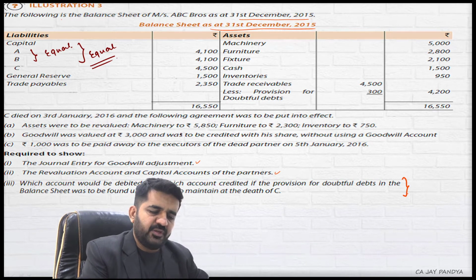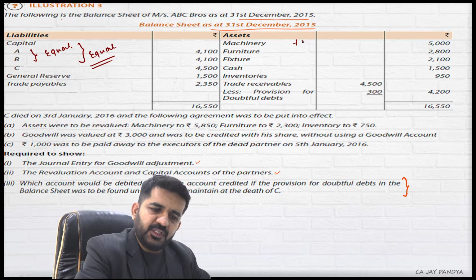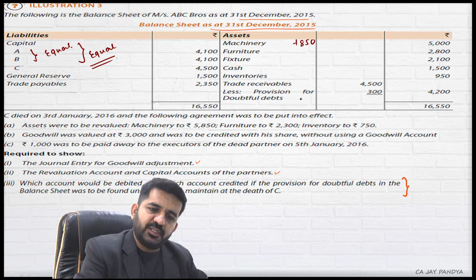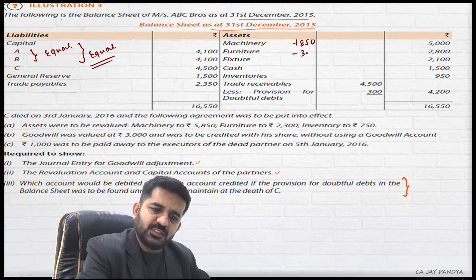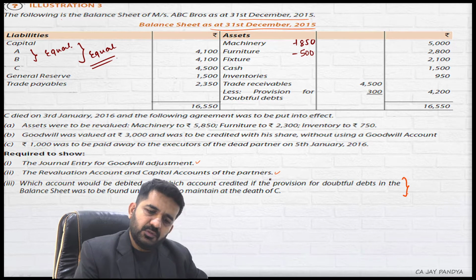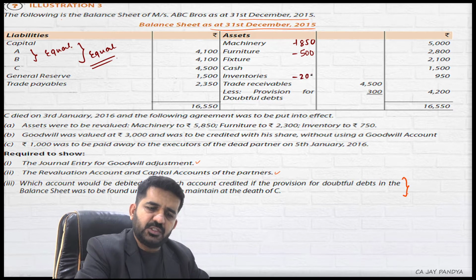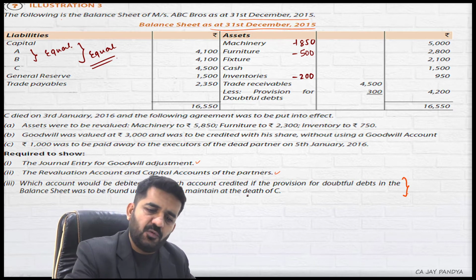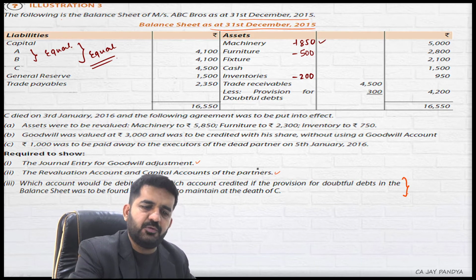Assets were to be revalued. Machinery 5850 means plus 850. Furniture 2300 means minus 500. Inventory 750, it is 950, so minus 200. Let us first revalue the assets which are upward revaluation. Which is upward revaluation? Machinery.